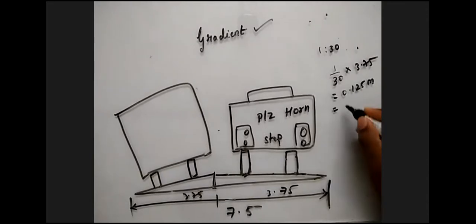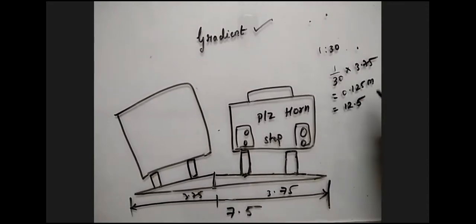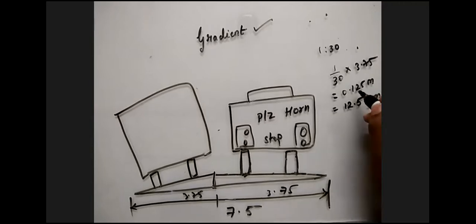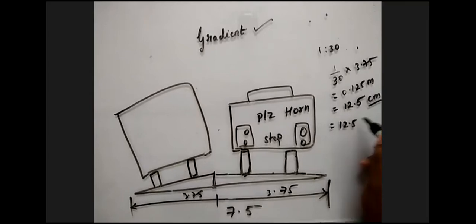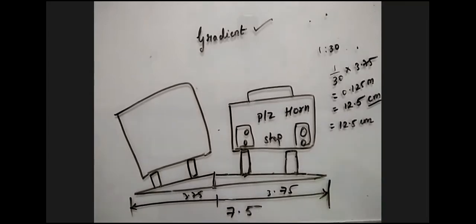So that will be 12.5 centimeters. Yes or no? 1 meter is equal to 100 centimeters. So 2 digits gone. So it is nothing but 12.5 centimeters. That means you need to remember.